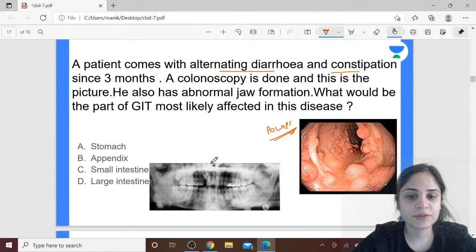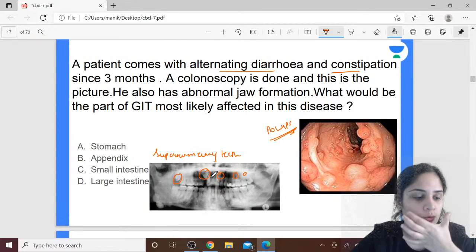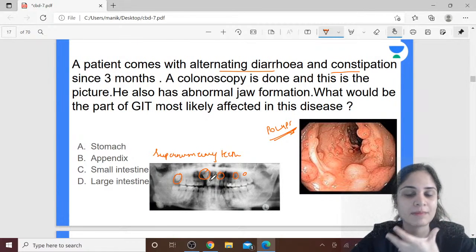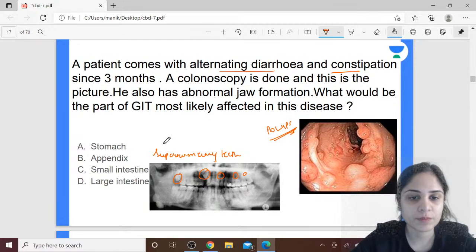Let me give you some hint. Can you see there are multiple teeth present over here? So there are supernumerary teeth. That is one thing. And also the jawbone seems to be malformed because of hypertrophy. That is called osteomas of the jaw.